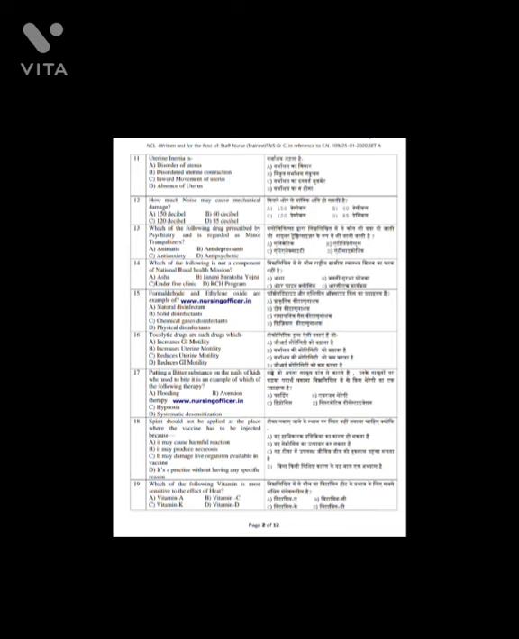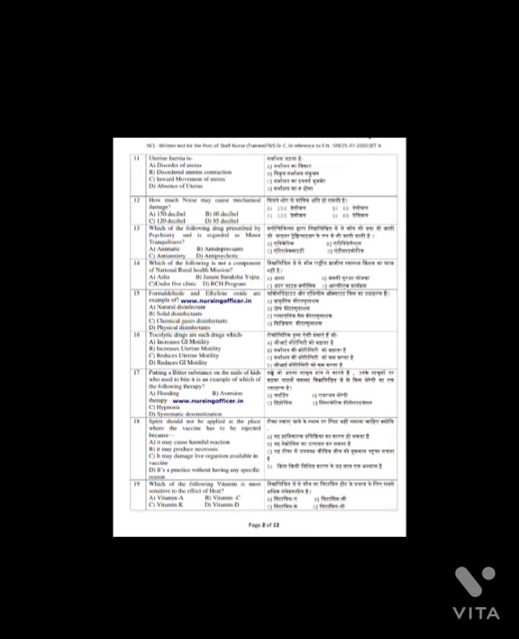Question number 14. Which of the following is not a component of National Rural Health Mission? And the answer is option C, under 5 clinic. Question number 15. Formaldehyde and ethylene oxide are examples of, and the answer is option C, chemical gas disinfectant. Question number 16. Tocolytic drugs are such drugs which, and the answer is option C, reduce the uterine motility.